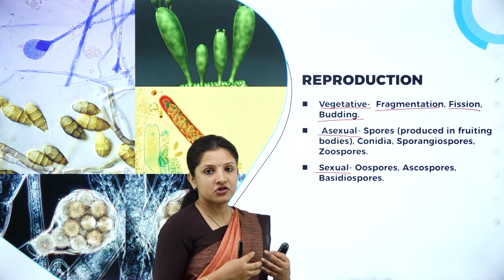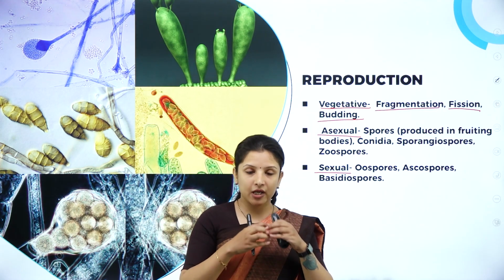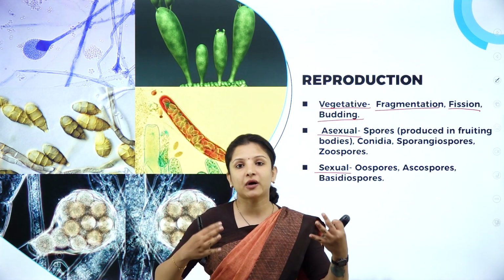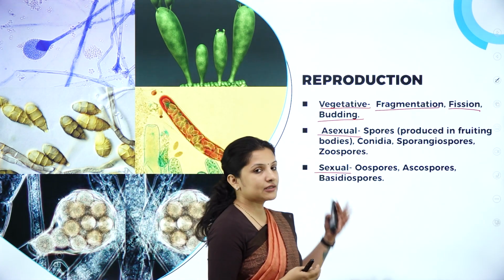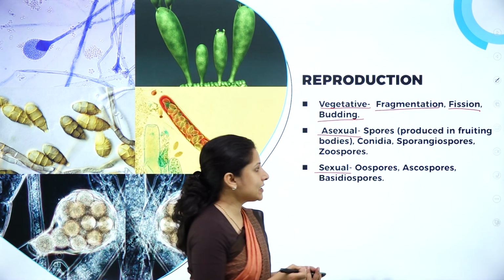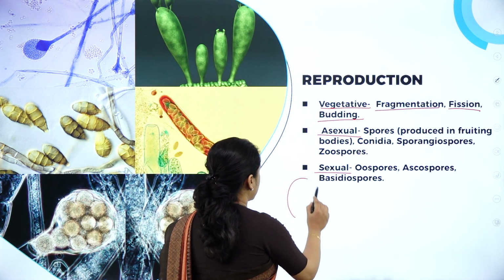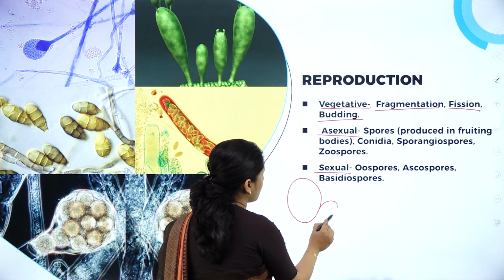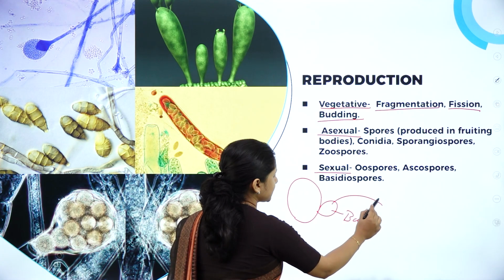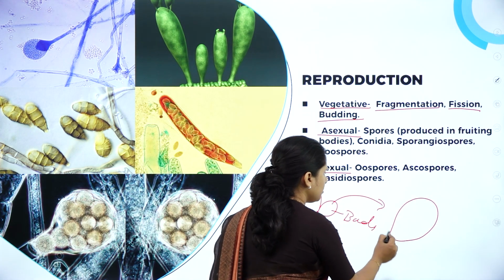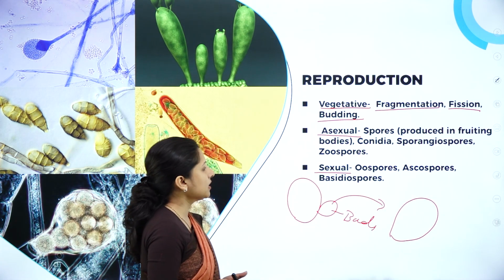And next, fission. Here they break into two parts, and each part will develop into a new organism. So, that is fission. Budding, the best example is yeast. Yeast produces buds. So, if this is the yeast, they produce small buds. These are the buds. These buds just separate and grow into a new organism. So, that is nothing but budding.